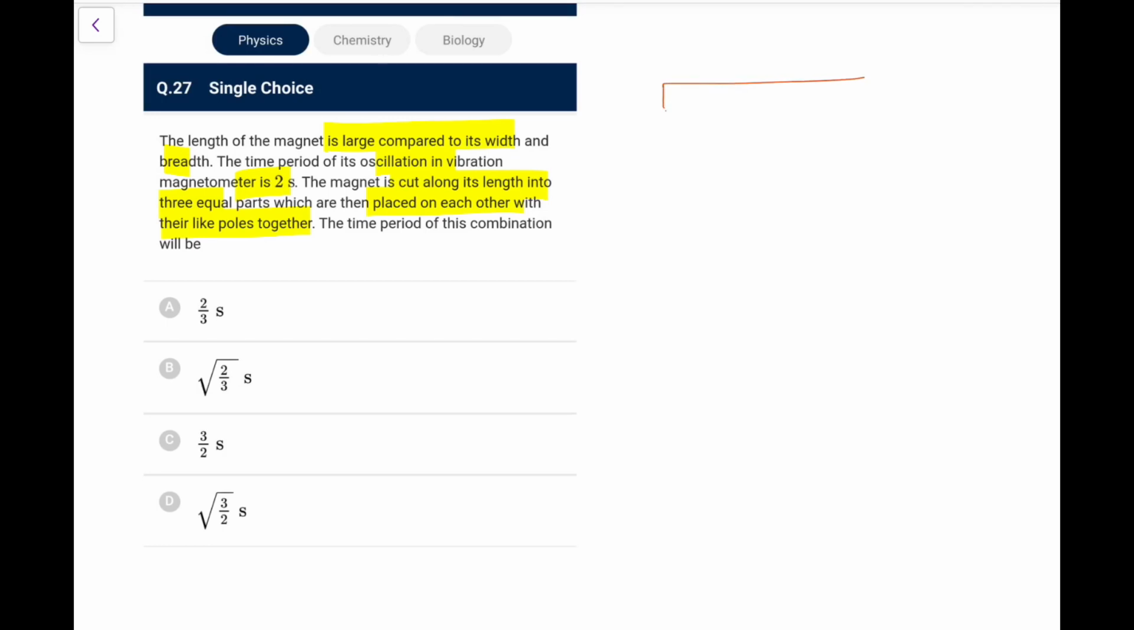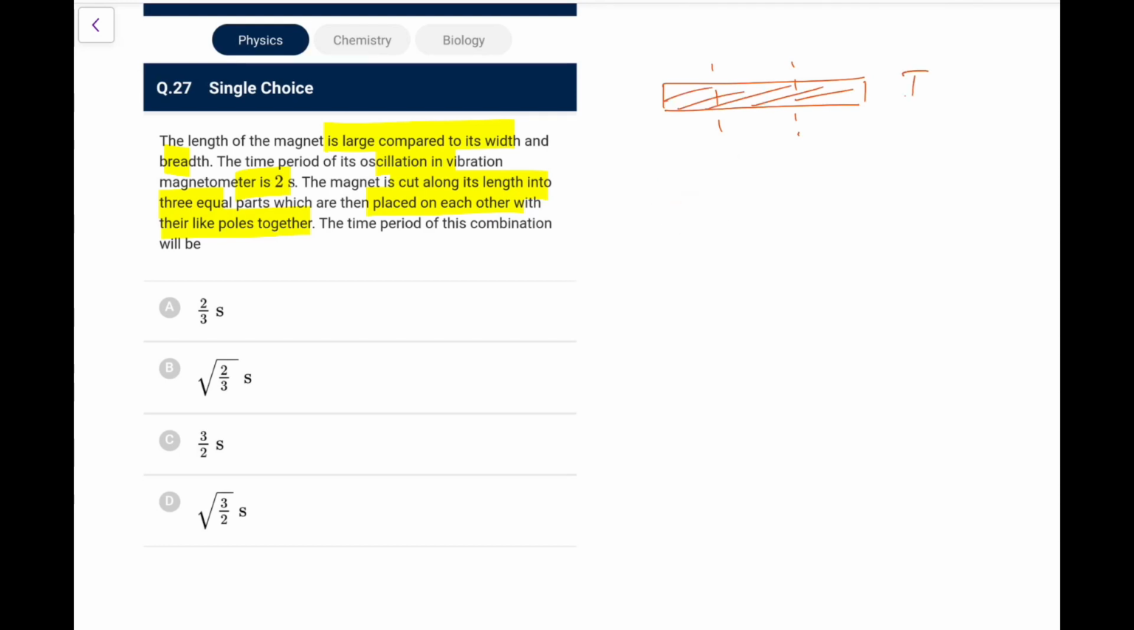So here, cut along its length, it means like this. If you cut it like this, each part would be 1/3 of the length, and we know in this particular case the time period will become 1/3. And if you place them over here, it will have no effect on the time period. So I can directly go for 2/3. Otherwise, let me tell you what happens, just look at it.